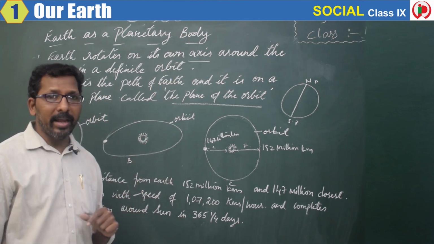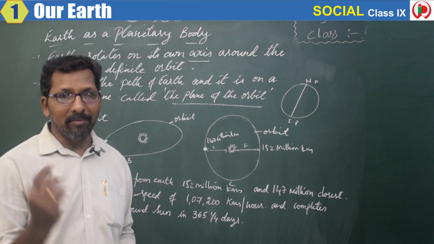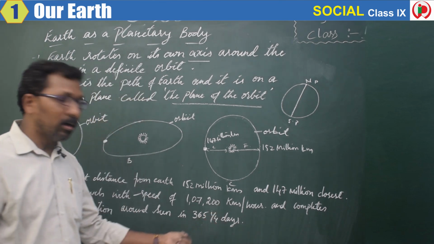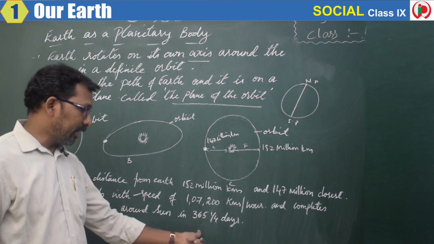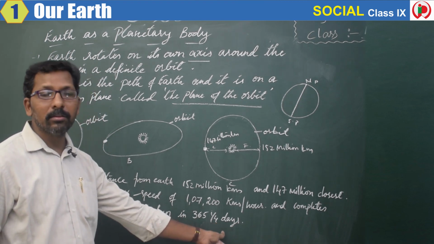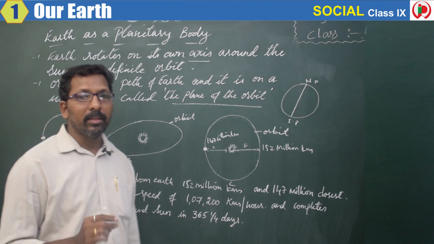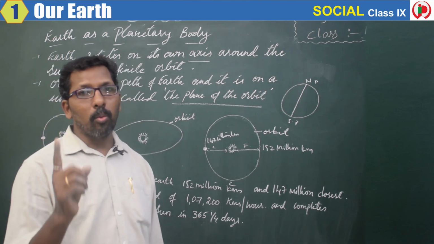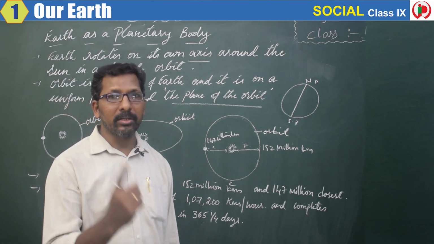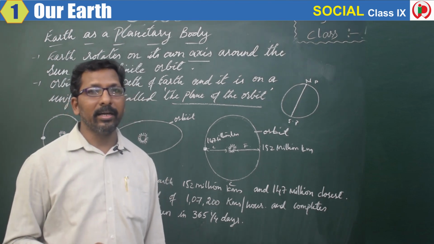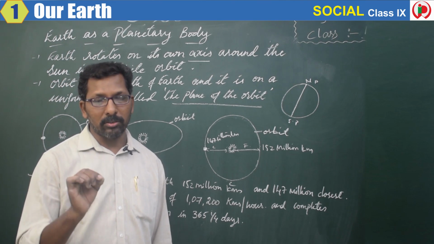So it has a rotation and a revolution. Now you have learned about the revolution. It takes 365 and a quarter days to take one revolution. Similarly, it takes 1 day for one rotation around itself. That's why day and night are caused.